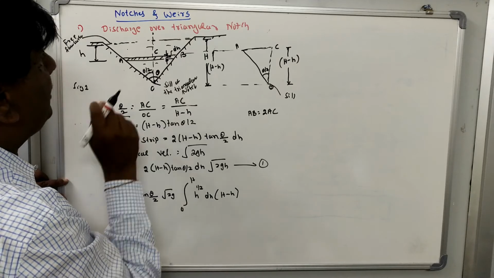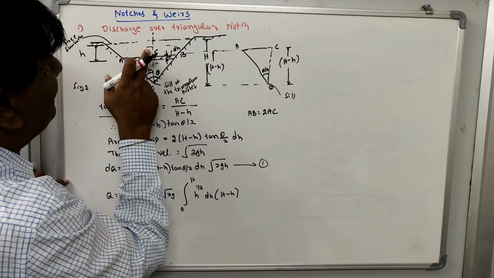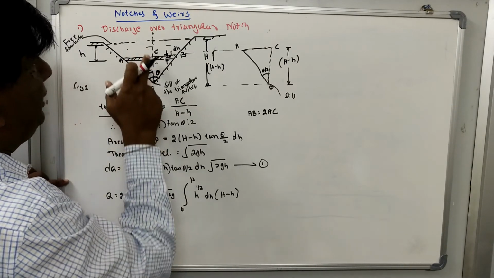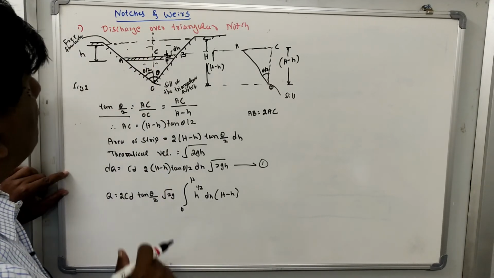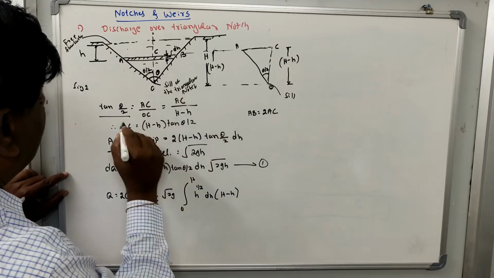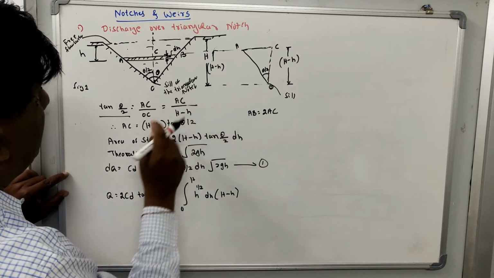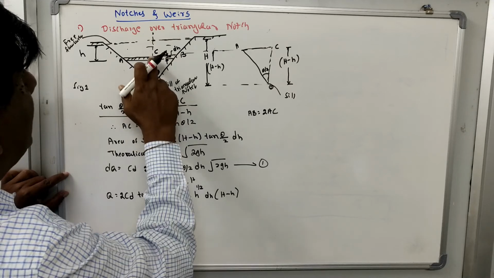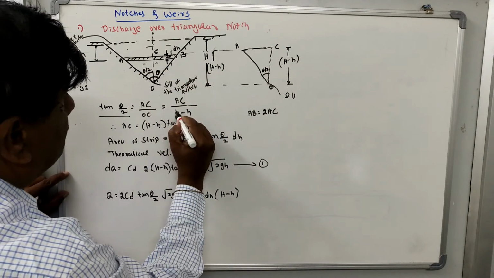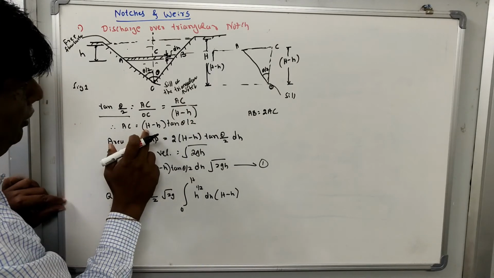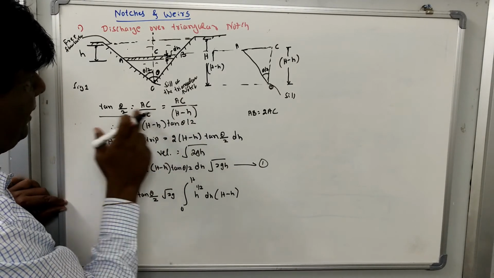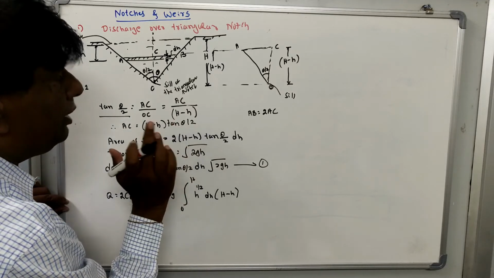So tan theta by 2 is equal to AC divided by OC. OC is this height, which is H minus h. Therefore, AC is equal to H minus h times tan theta by 2.